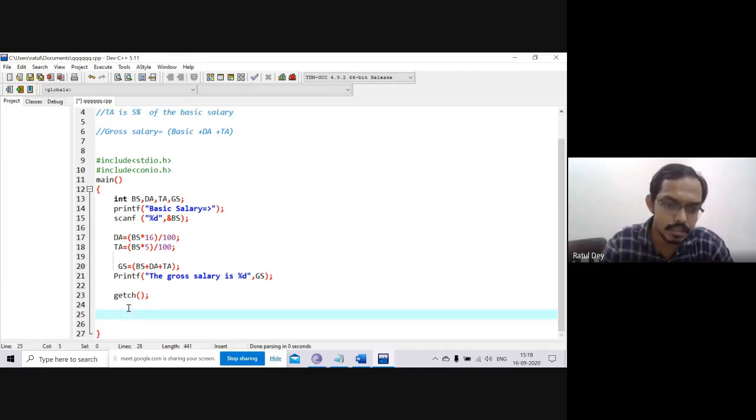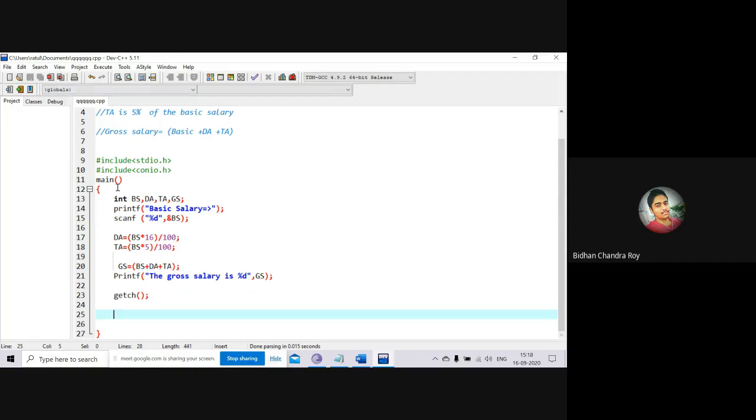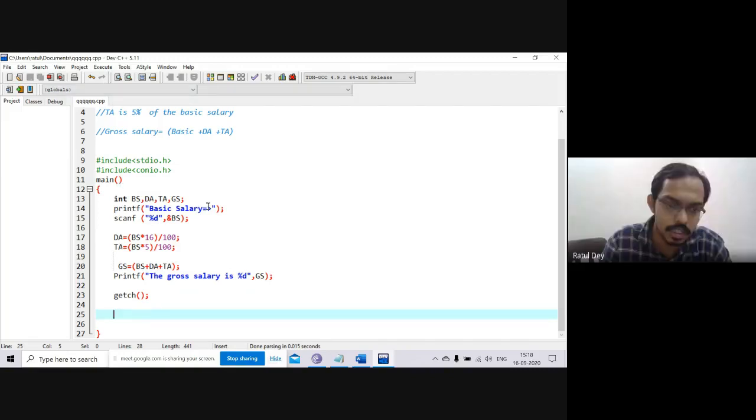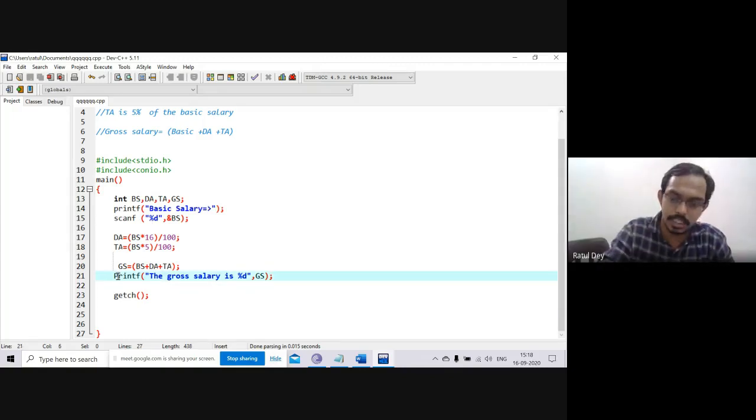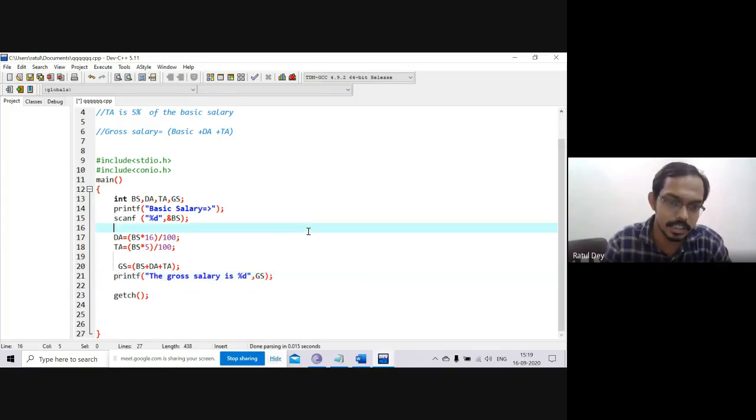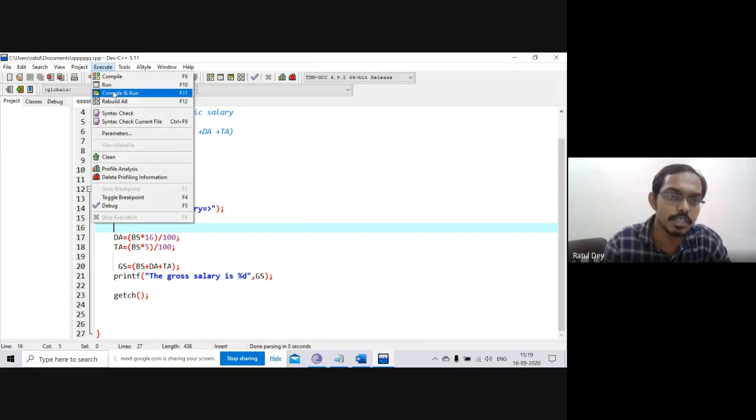So can we run that? I will just try to save. The p of printf will be small, sir, small p. Sorry. Sir, small f. The p of printf will be small. Okay, I have made a mistake. Yes, you're right. I will just save this program and try to execute.